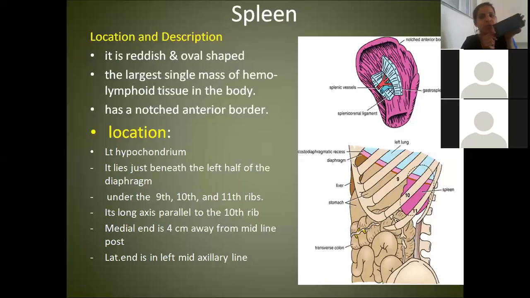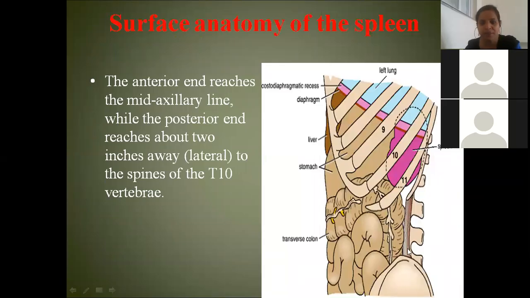Exactly this cone size only, the spleen is also. Really it is like this only. So the medial end is how many centimeters away from the midline? 4 centimeters. And the lateral end is lying in the mid-axillary line. Now, the surface anatomy of the spleen, the anterior end.